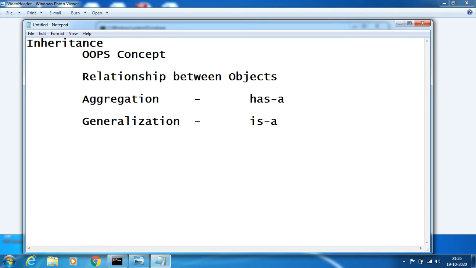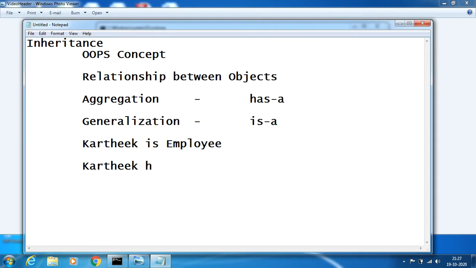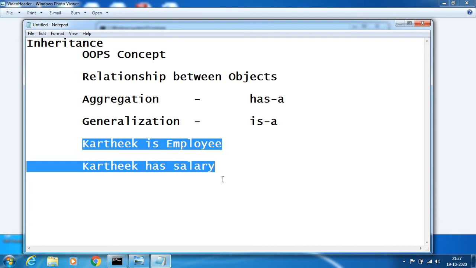For example, I want to take two objects here. One is, say, Karthik is an employee, and I can say Karthik has a salary. These two have different kinds of nomenclature.